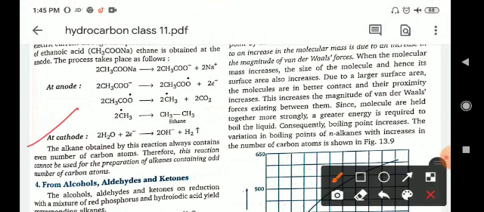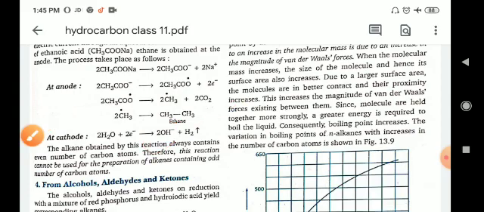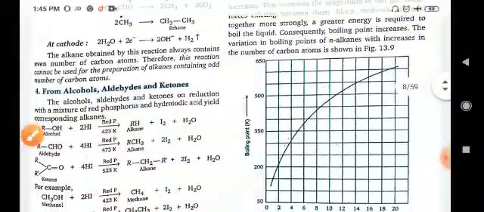But at the cathode, what will happen? Water accepts 2 electrons and gives 2OH minus and hydrogen gas. So by this method you can also obtain the alkane.